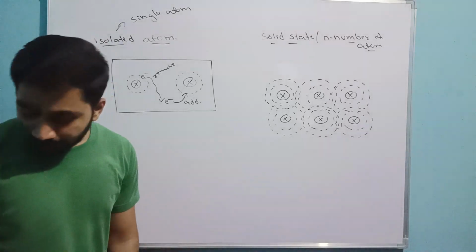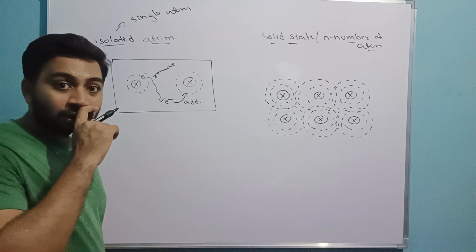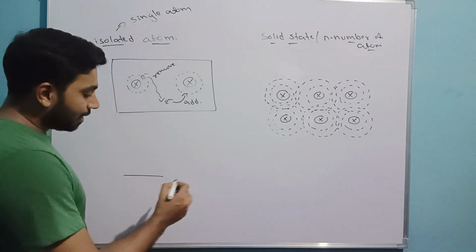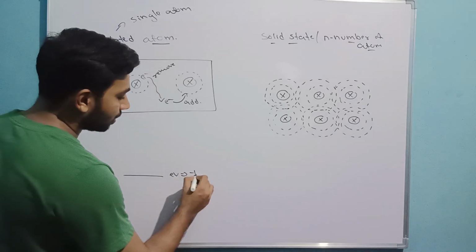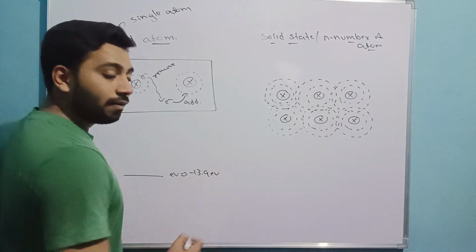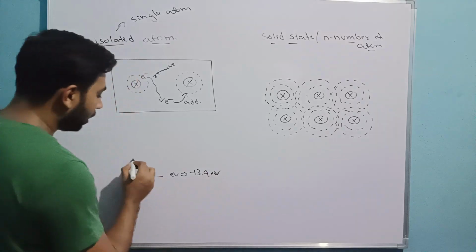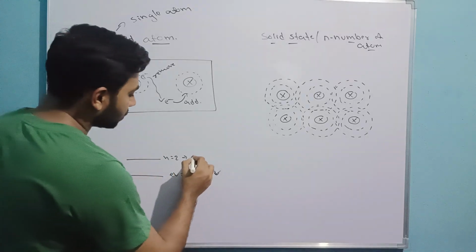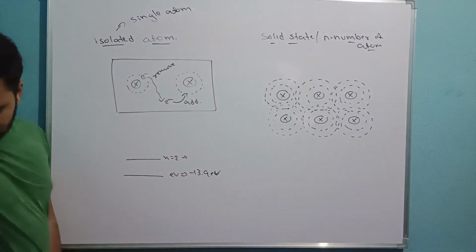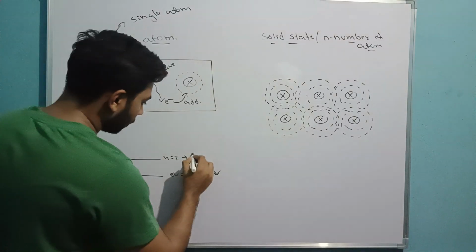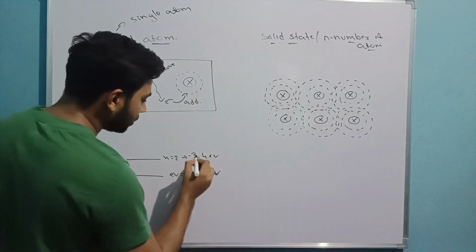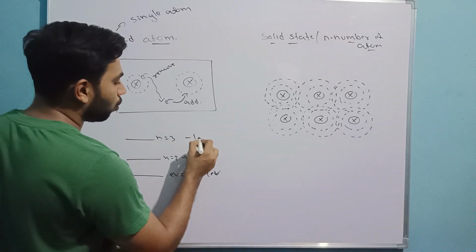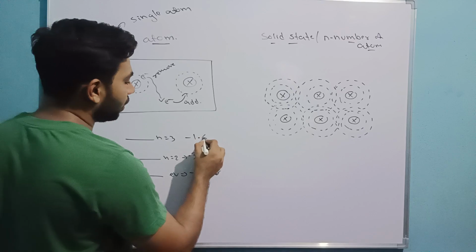Now, see here, very simple. If I take an electron in the ground state, I can say the energy of this electron will be minus 13.6 eV. Or if it goes to the n equals 2 orbit, then the energy is minus 3.4 eV. And if we go to n equals 3, then it is minus 1.5 eV.